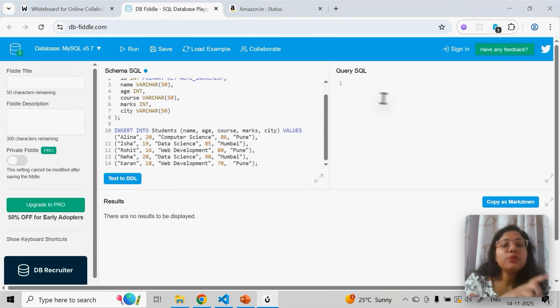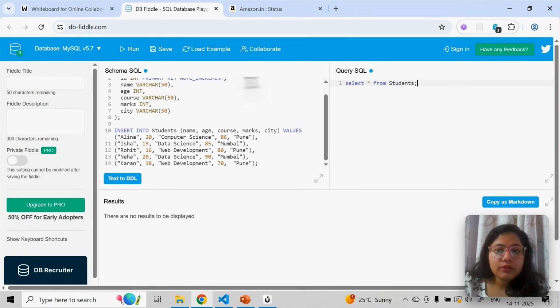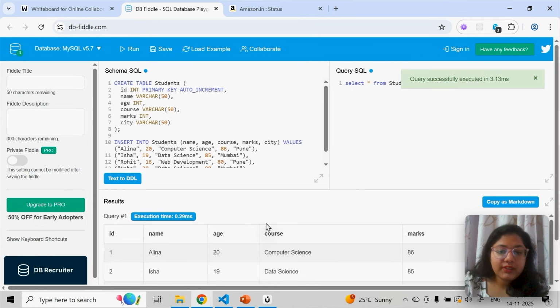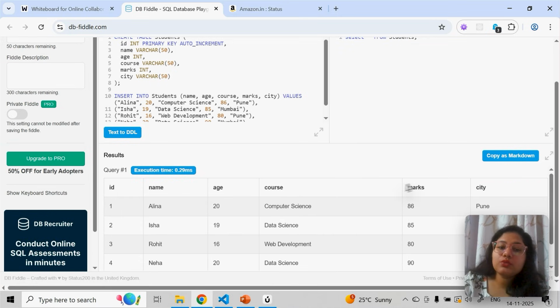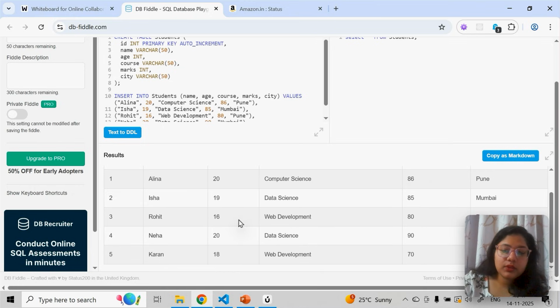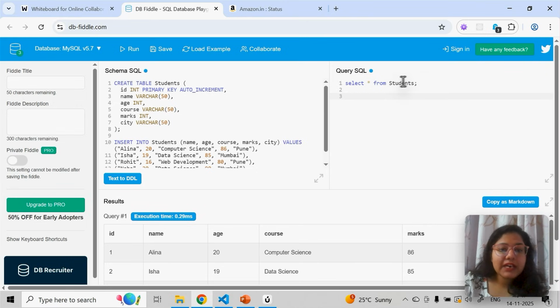So those queries you will write on the right side part in this editor. Okay, so you will simply say select star from table name students, and you will click on run, and you will see all the data will come. So your ID, name, age, course, marks, city, everything is coming here. Okay, and this is looking good because all data is coming. Okay, now star means you will get all the data, all the columns.